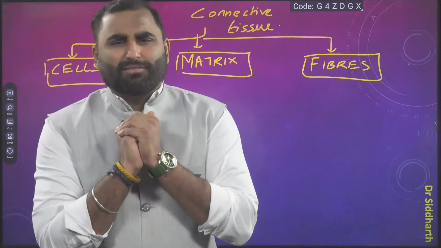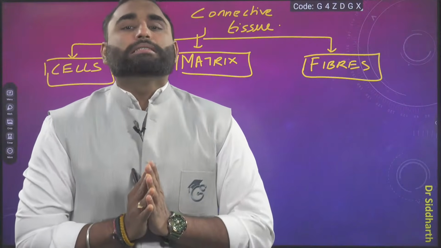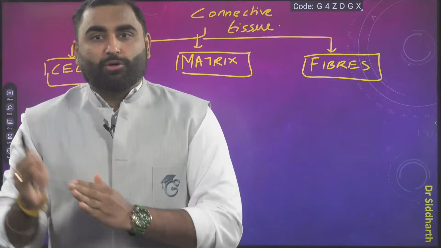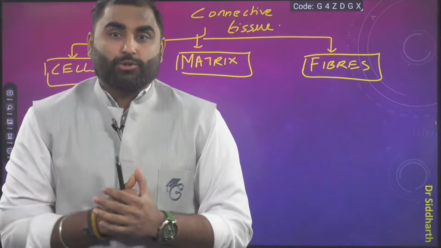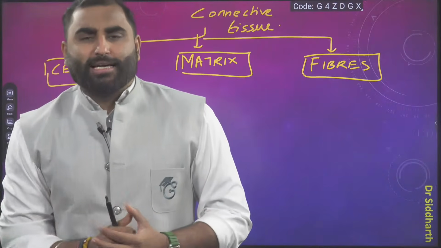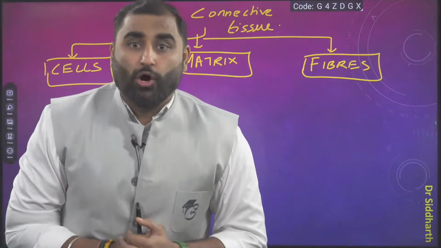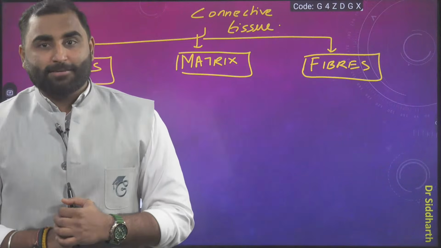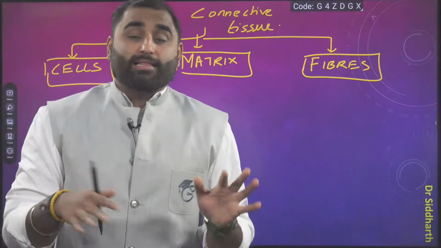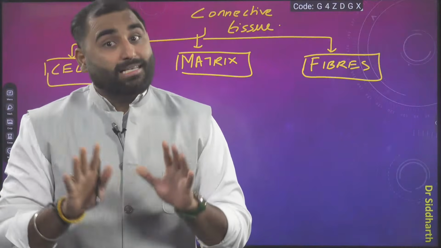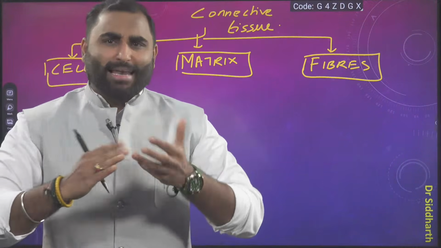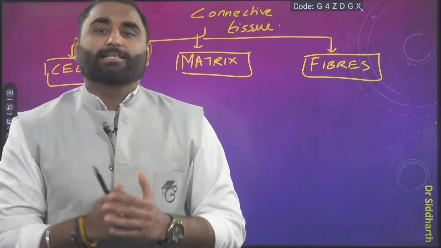Sir, but will one cell do everything? No, there are different cells, so we have to study the different cells in the connective tissue. If you change the connective tissue, in bone the cells will be osteocytes. In cartilage the cell will be called chondrocytes. Everywhere commonly you can observe fibroblast cells because they are making the collagen and elastin fibers, except the blood, because in blood you don't want the fibers.